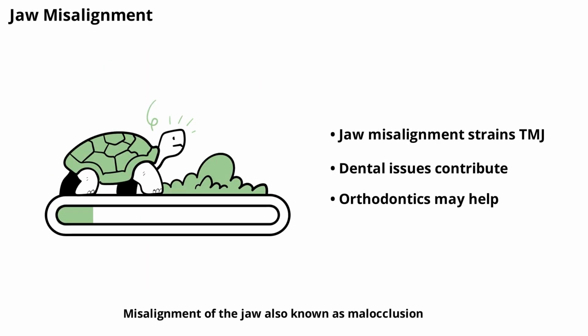Misalignment of the jaw, also known as malocclusion, can place uneven pressure on the TMJ. This can result from genetics, injury, or dental issues such as missing or crooked teeth. When the jaw doesn't align properly, the muscles and joints have to work harder, increasing the risk of TMJ disorder. Orthodontic treatments, or dental adjustments, can help correct misalignment and relieve symptoms.